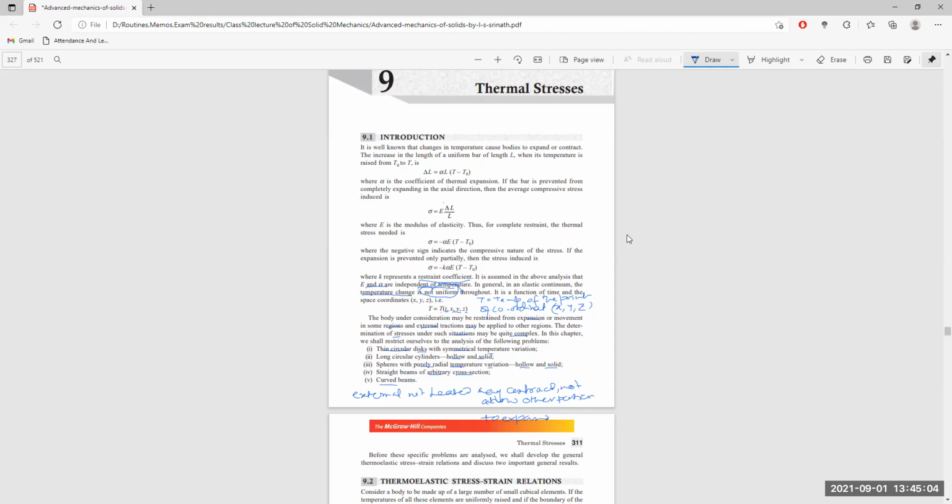All these specific problems are analyzed. We shall develop the general thermoelastic stress-strain relation and discuss two apparent general results. Hence, the thermoelastic stress-strain relation when there is a change in temperature, or addition and subtraction of heat. What is the stress-strain relation that we are supposed to discuss?